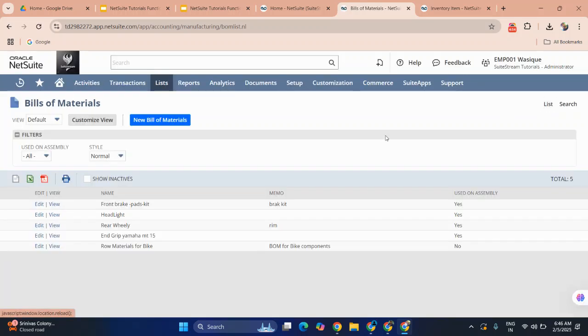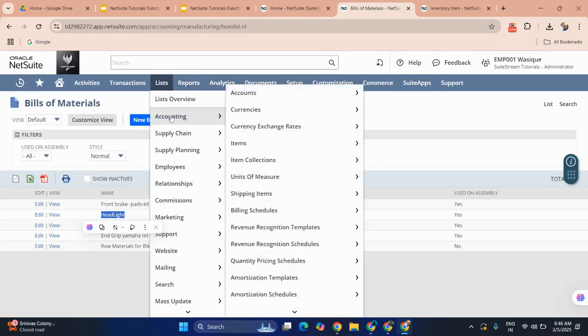So what are the required raw materials we need? We need to add them here as a bill of materials. Once we add them successfully, then we can go for production. Now all these items are added successfully: raw materials for the bike like the grip, Yamaha 50, rear wheel, headlight, and all the things like indicators. We can add them here as a list, so that they will be available while producing the bike or any assembly item.